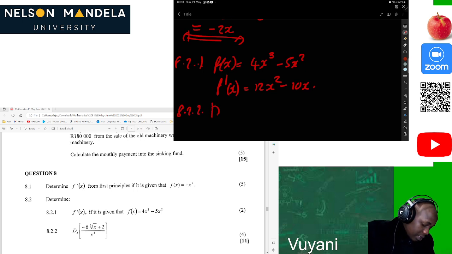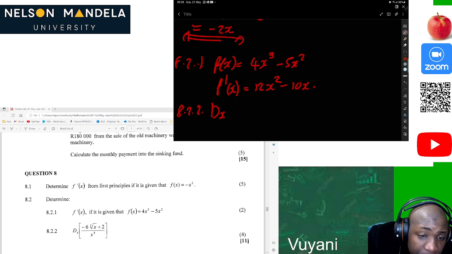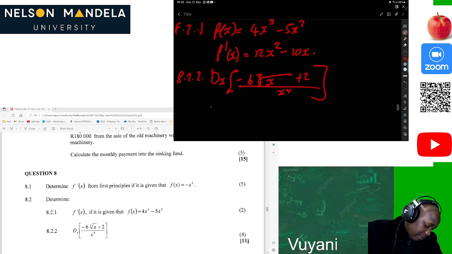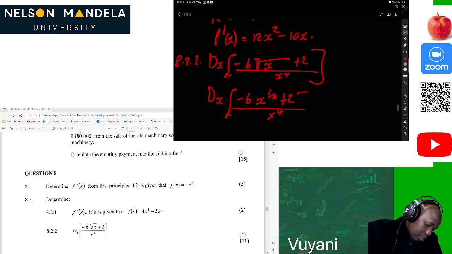Then 8.2.2, dx of negative 6 times the cube root of x, plus 2 divided by x to the 4. This is easy, guys. Let's remove that bracket first. So dx will be negative 6 x to the 1 over 3 plus 2 divided by x to the 4. Okay.